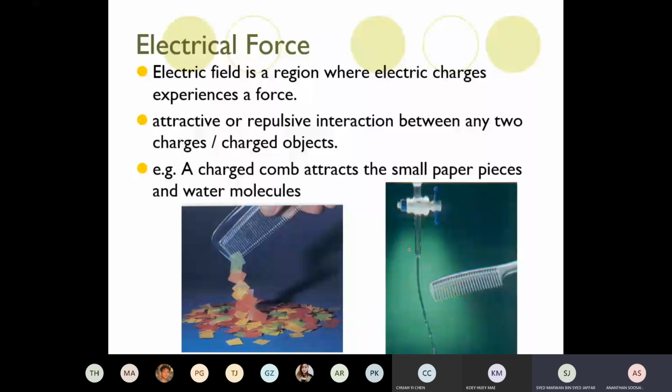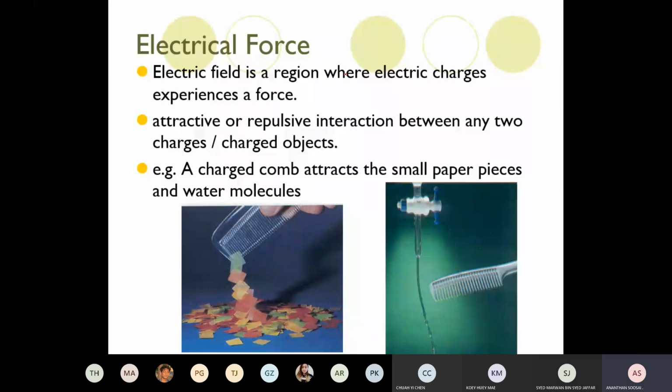Next, electric force. Who experiences electric force? The charged particle experiences electric force. How is electric force different from gravitational force? Anyone? What is the difference between gravitational force and electric force? One difference: electric force acts on charge, gravitational force acts on mass. It's not based on mass. Gravitational force acts upon massive objects. Electric force acts upon charged particles.